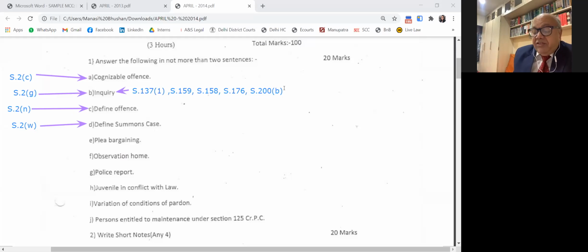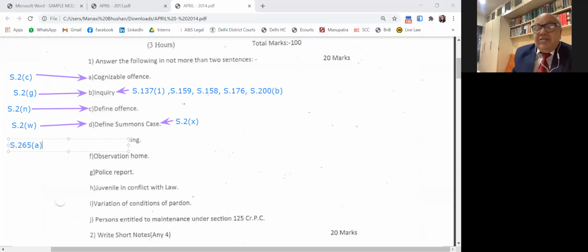Now, what is next and important here is plea bargain. Plea bargain is introduced in sections 265A to L. Now, plea bargain definition is not given in the act, but I will give you the definition which I have taken from Google. Please see that here.